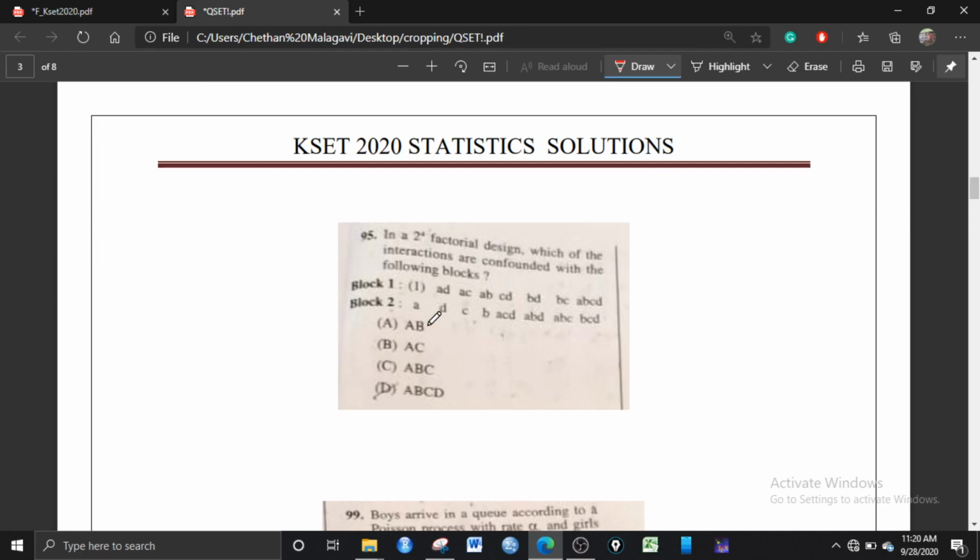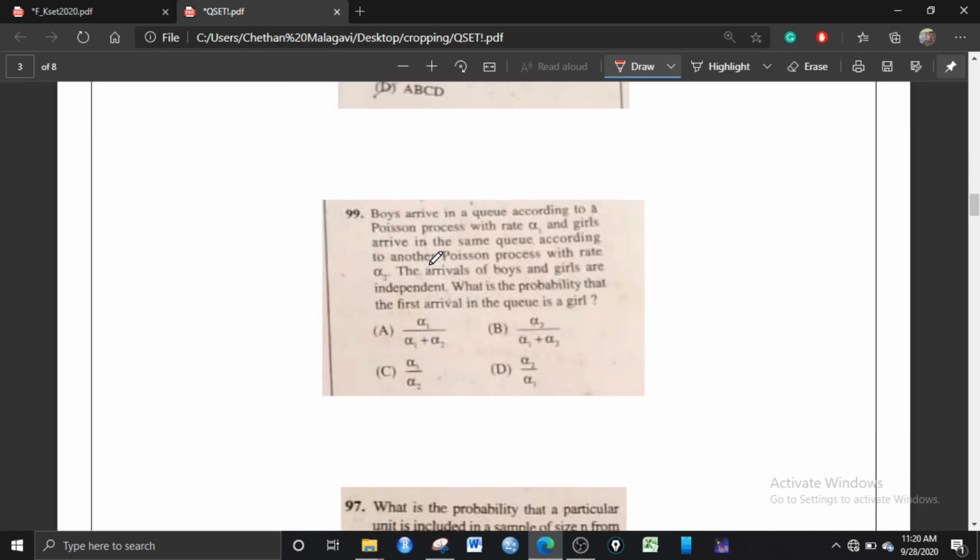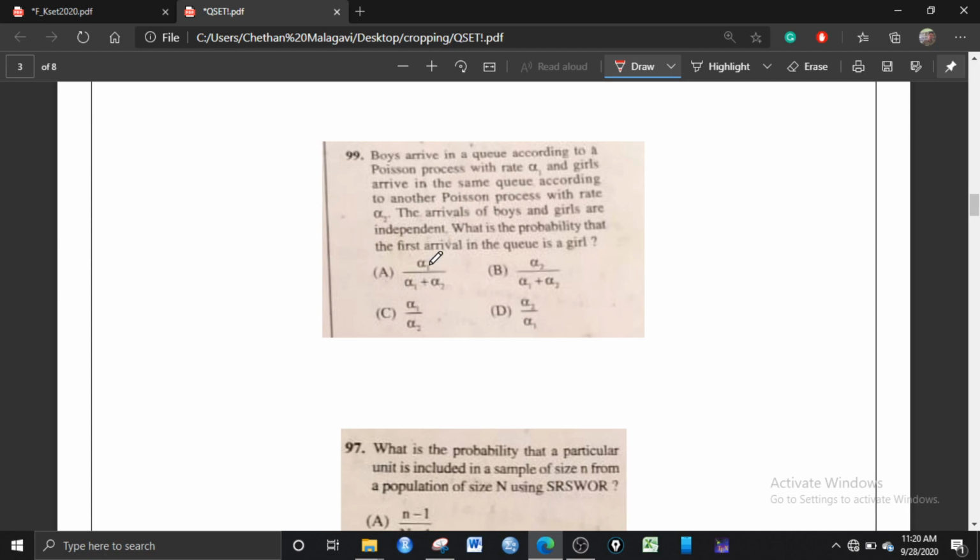If you want to check for AB, then you have to take A -1, B -1, C +1, D +1, because here A and B are present. So you have to take A -1, B -1 into C +1, D +1. After checking this, you will get this. Next question, it's almost a direct question if you know the concept.